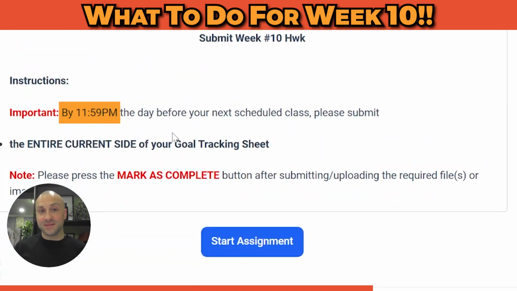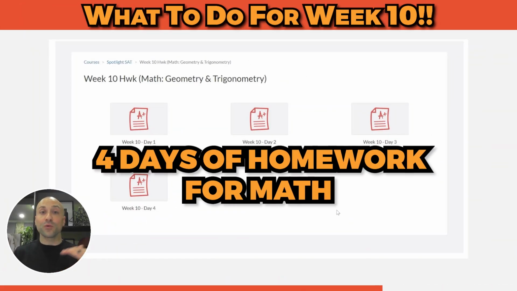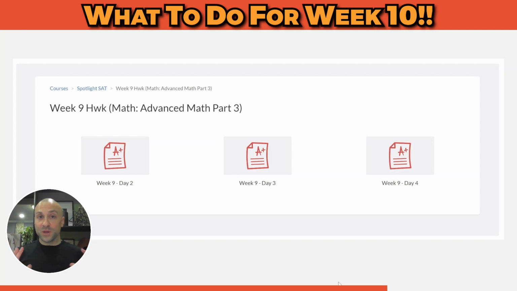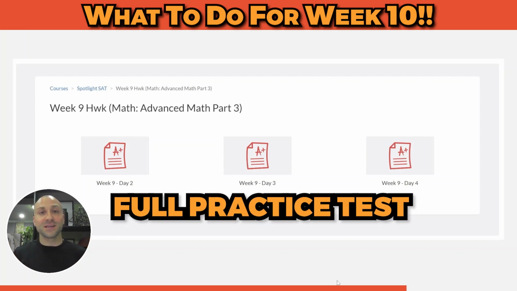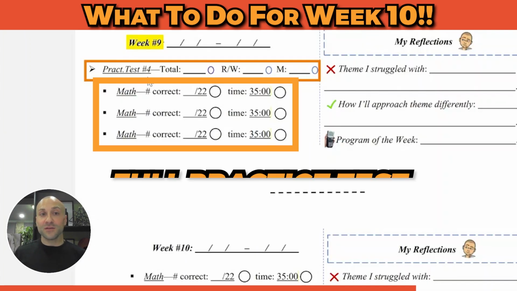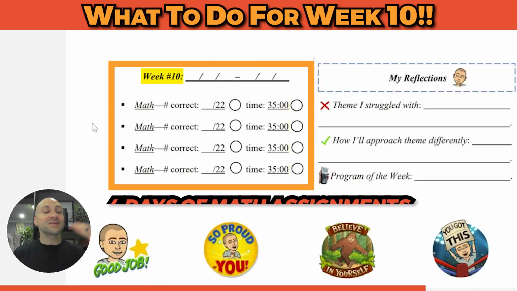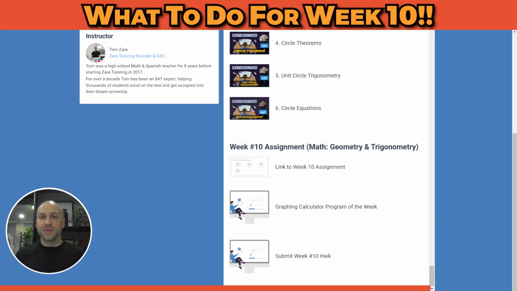p.m. on Wednesday. And just like I mentioned, we have 4 days of homework for math for week 10, unlike the current week of homework that you're about to complete, which is only 3 days of assignments on our software because one of your days is a full practice test, as the facilitator just explained. And we can see that on your goal tracking sheet as well. Week 9, the full practice test and just 3 days of math assignments, whereas week 10 is going to be 4 math assignments.